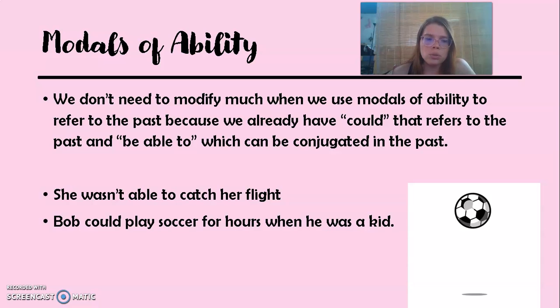So here you have two sentences. You have, she wasn't able to catch her flight. We are referring to the past. And we also have, Bob could play soccer for hours when he was a kid. It is also referring to the past.